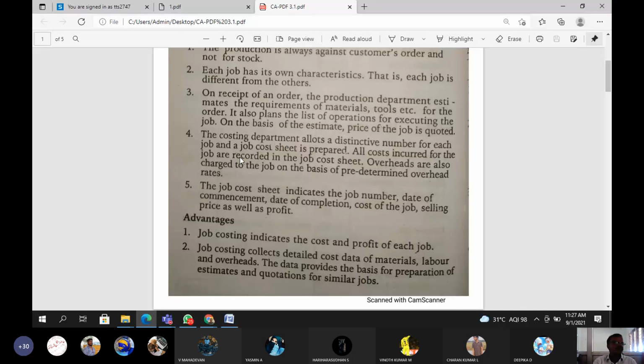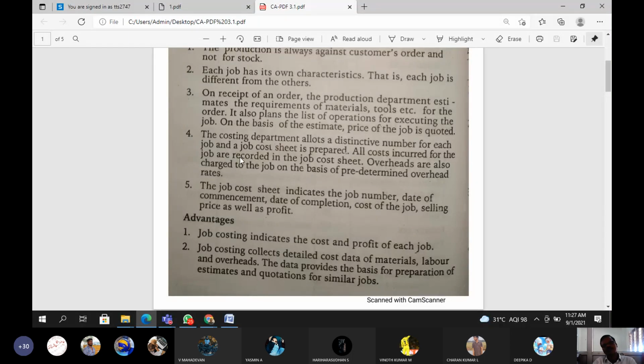For example, job number 101, total expenses 50 lakhs, but the job completed only at 4 lakhs. So 1 lakh is also profit. Total cost of the job, job work number 101, total expenses, but the particular job completed with 4 lakhs only.